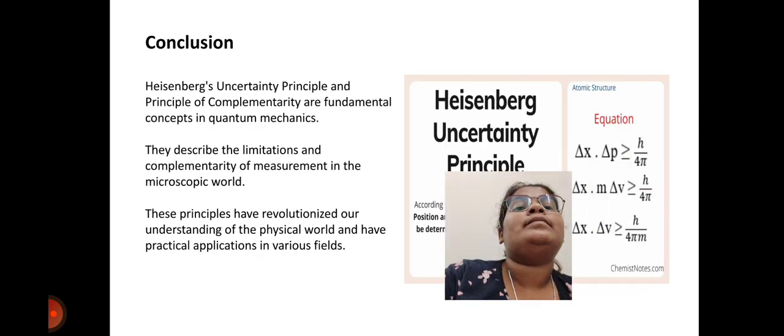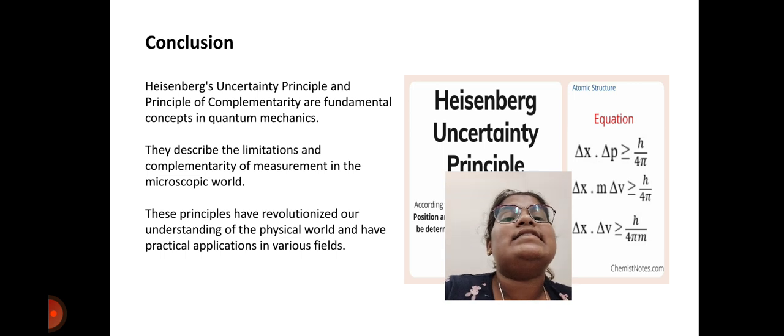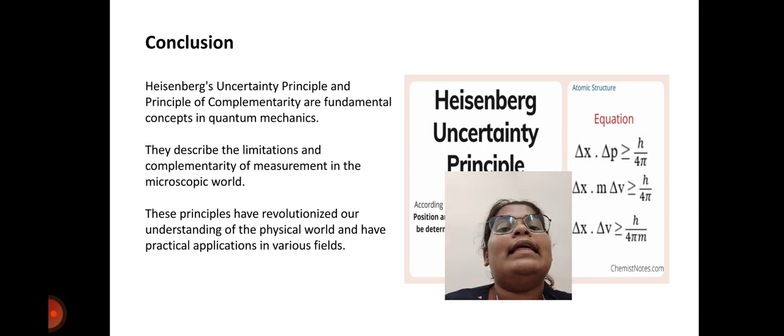Conclusion: Heisenberg's uncertainty principle and the principle of complementarity are fundamental concepts in quantum mechanics. They describe the limitations and the complementarity of measurement in the microscopic world. These principles have revolutionized our understanding of the physical world and have practical applications in various fields.